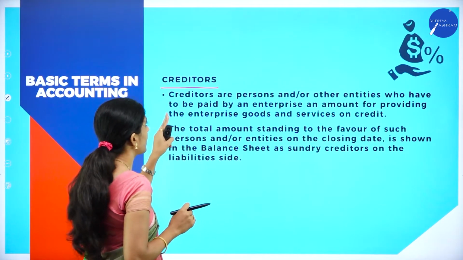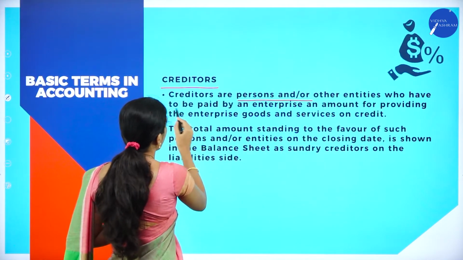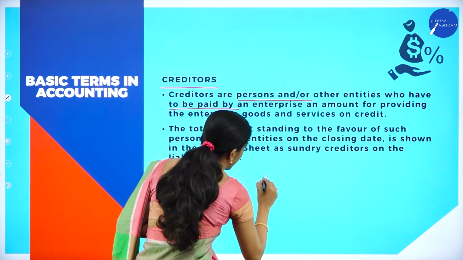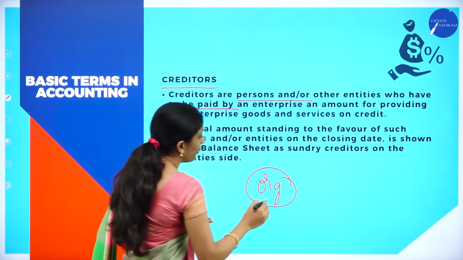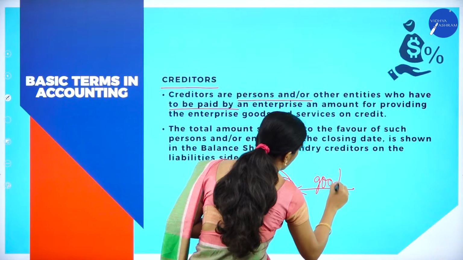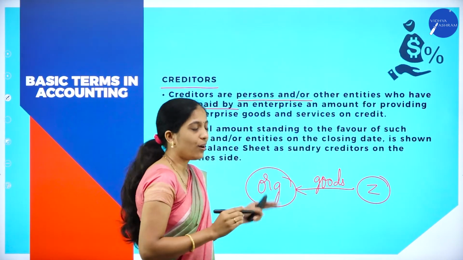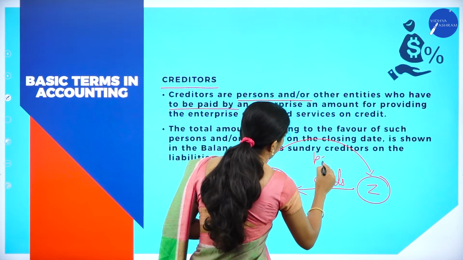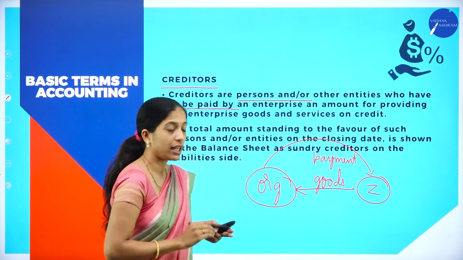Then, who is a creditor? Creditors are the persons or other entities who have to be paid by the enterprise. For example, let us take the enterprise as an organization. It has purchased some goods from Z. Now, the organization has to make the payment, but it has not made the payment immediately.